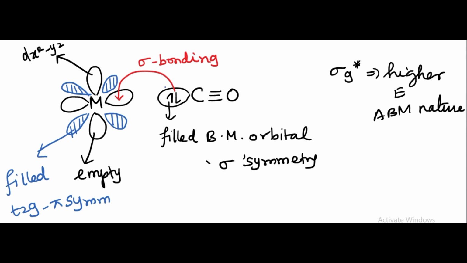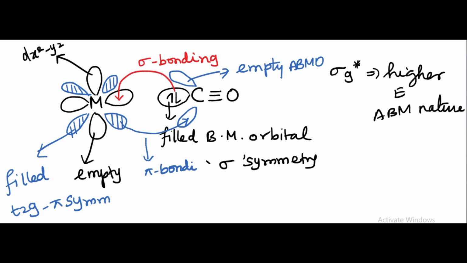As soon as dx square minus y square gets electrons from the carbonyl carbon, the filled t2g orbital will donate its pair of electrons to the empty anti-bonding molecular orbital of the carbonyl carbon. Since the electron is transferred through pi symmetry, it forms a pi bond.